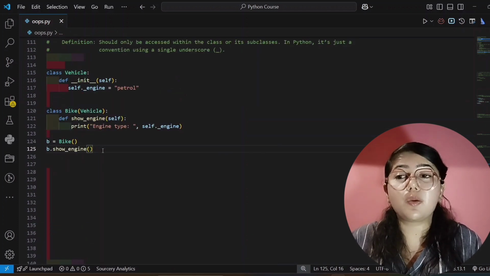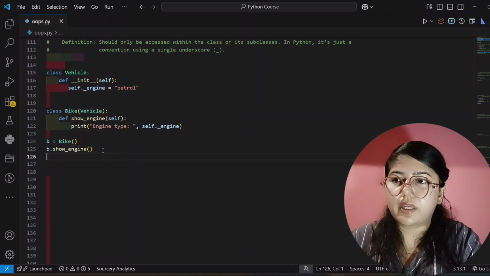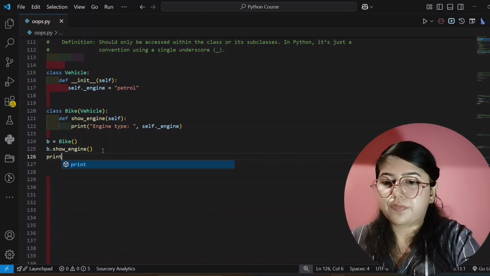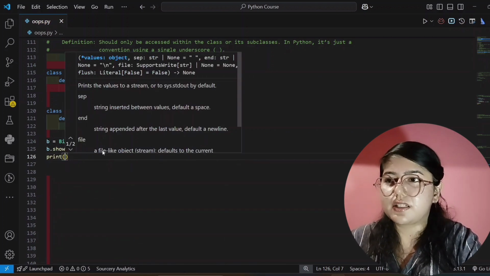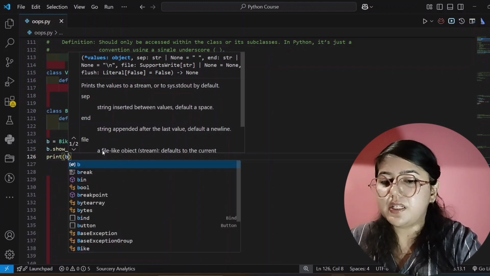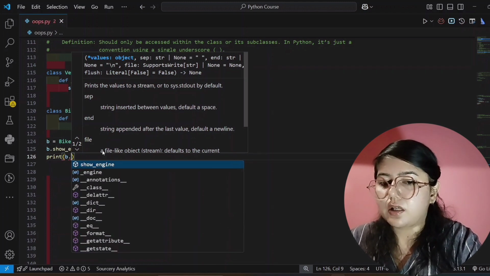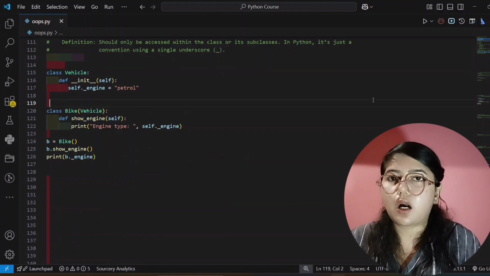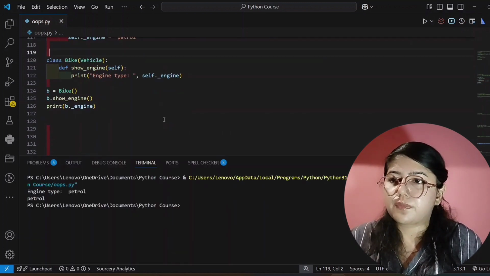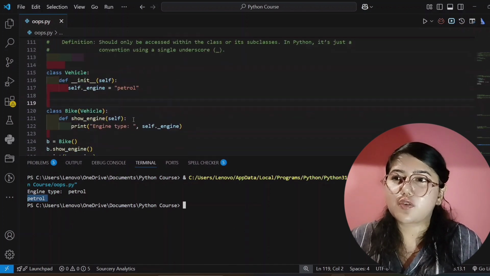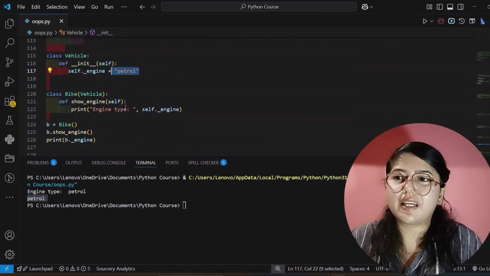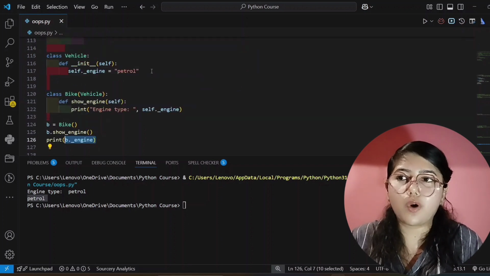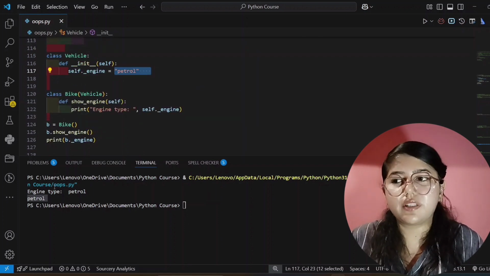See here. Now I will print outside the class also. Okay, after creating the object. See here what output will come. And that is the problem only in this. B dot engine. And now it will show the output. See here, it's showing petrol, means the correct output is showing. Okay, here I have not written simple text, I only want the answer, means the value, that's why it's only showing the value.